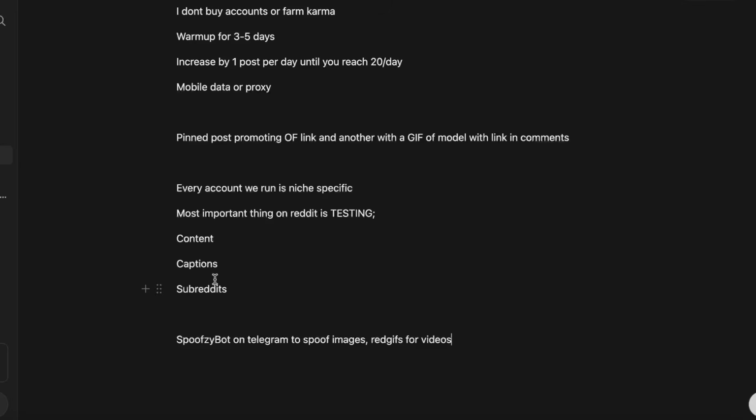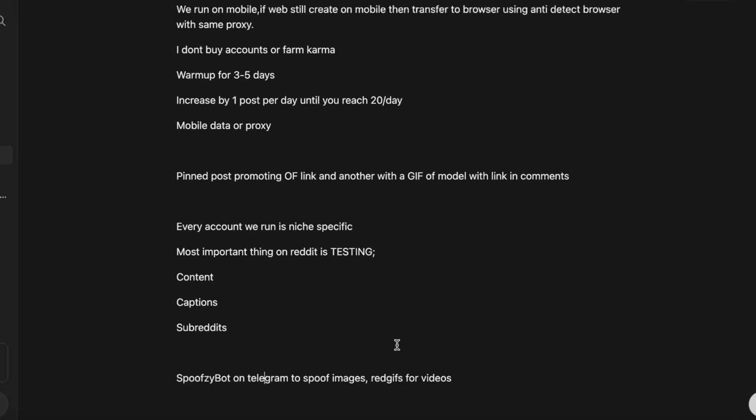All right. So also for spoofing content, I don't know why I put this down here, but for spoofing content, we use SpoofsyBot on Telegram to spoof images, and for videos, you can use red GIFs. It sort of automatically spoofs your videos each time you put them into red GIFs.